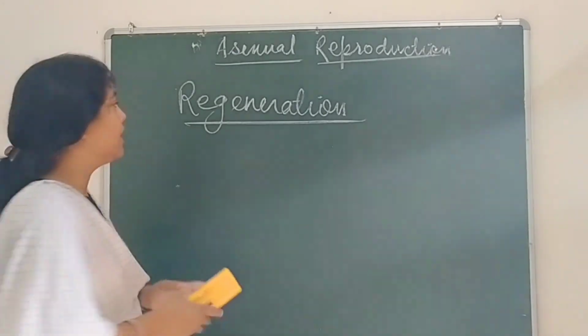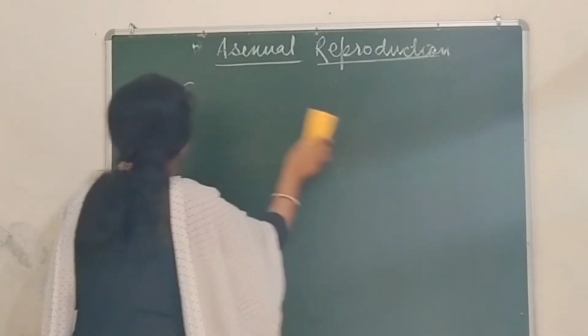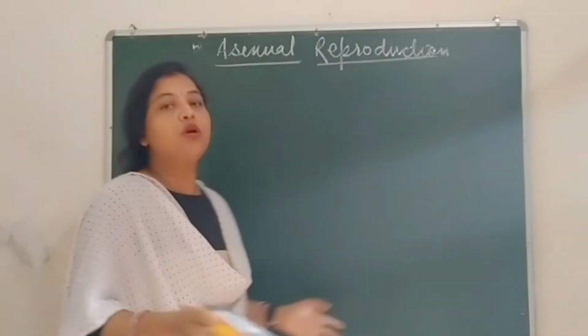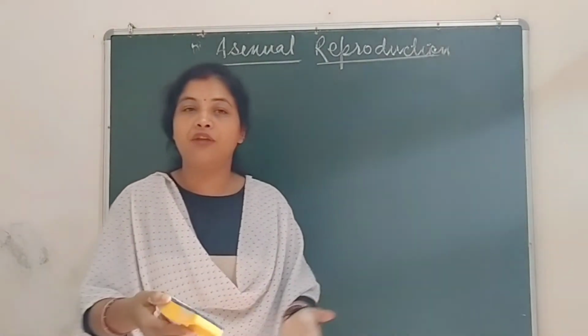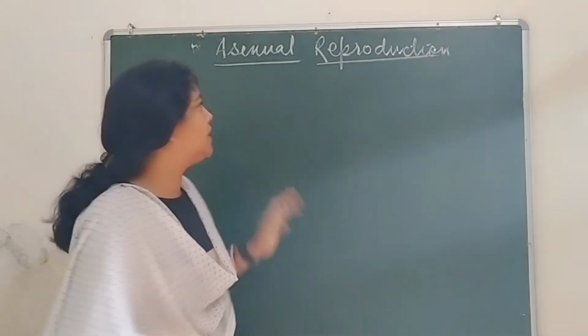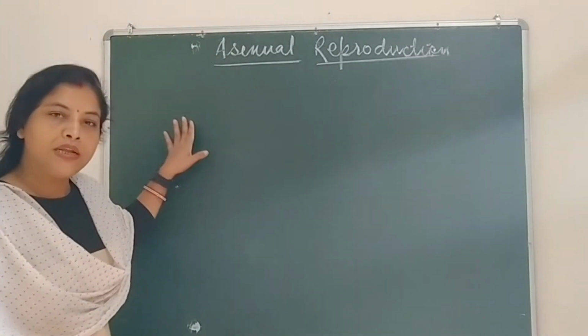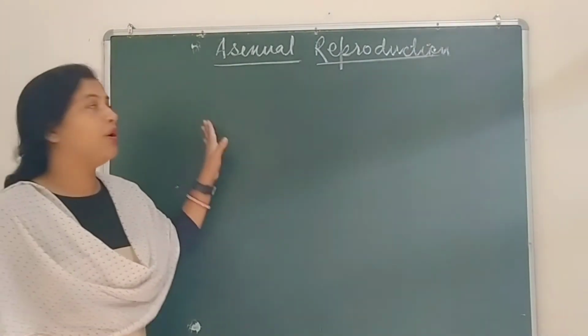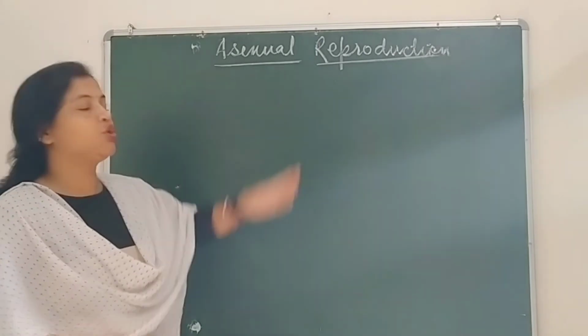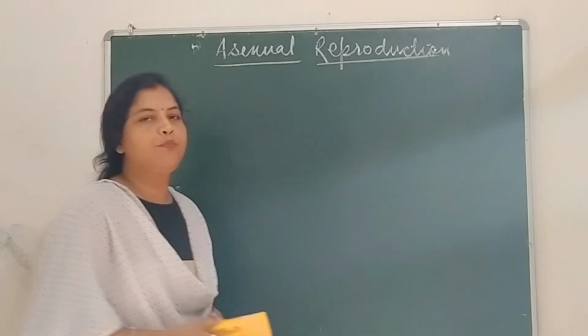And as we know, asexual reproduction is the kind of reproduction where gametes are not produced, and a single parent gives rise to its own kind. So this was the fragmentation and regeneration method of asexual reproduction. I hope you people understood.